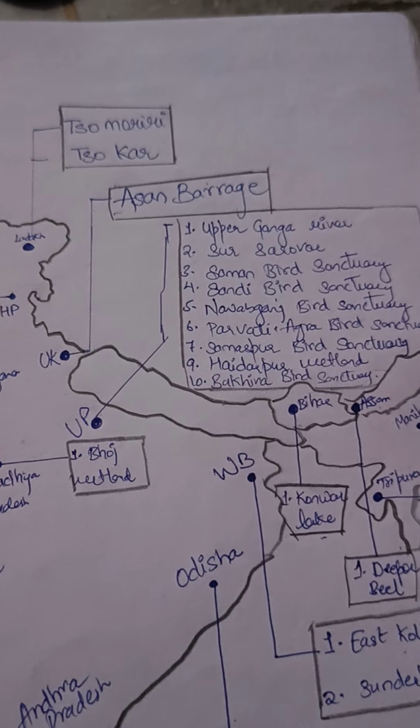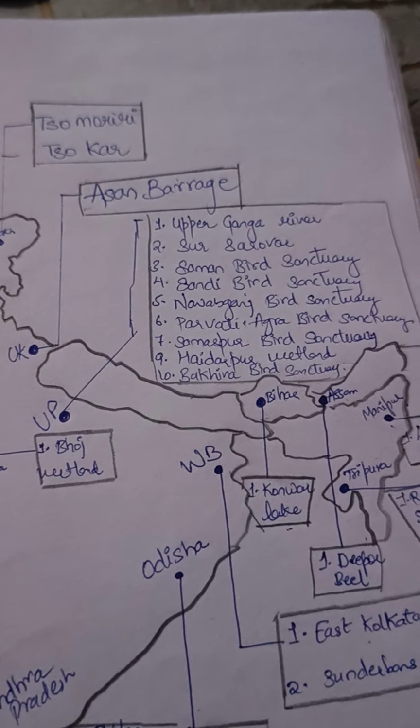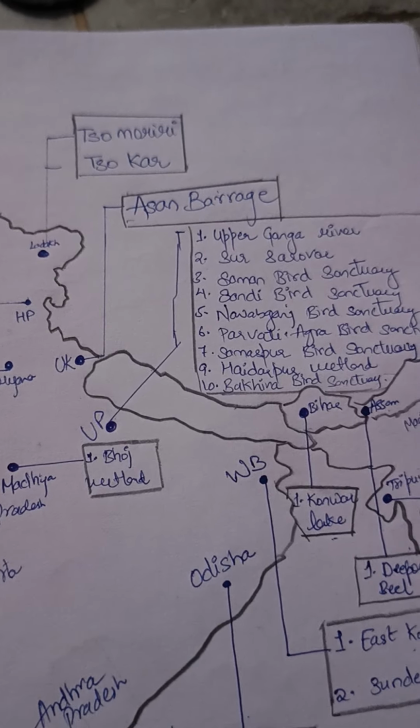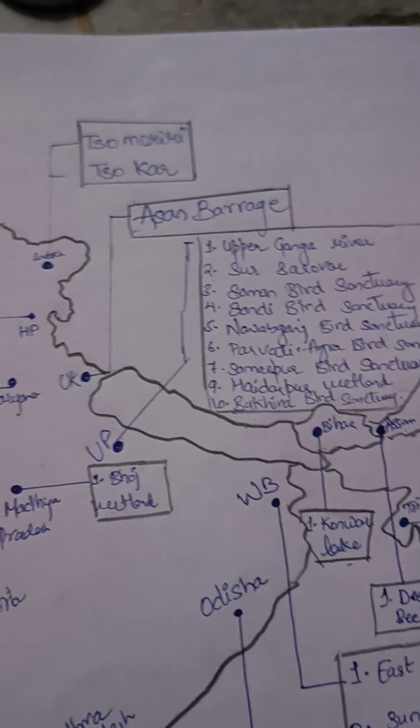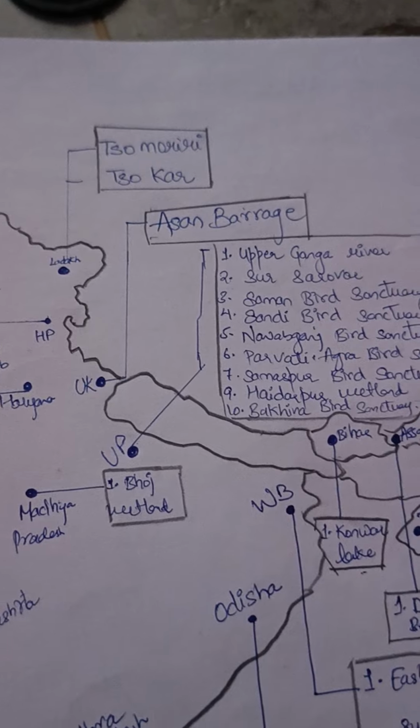And in Uttarakhand we have just one, Asan barrage. In Uttarakhand we have Asan barrage.